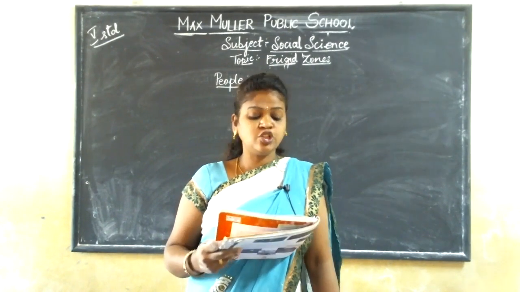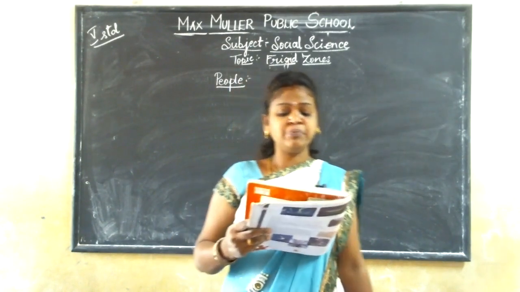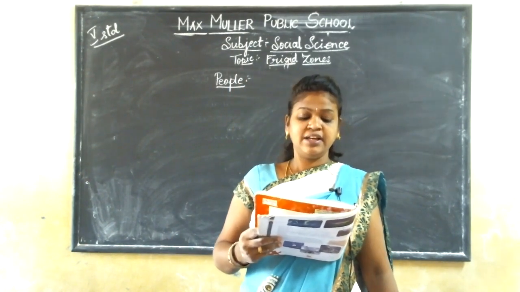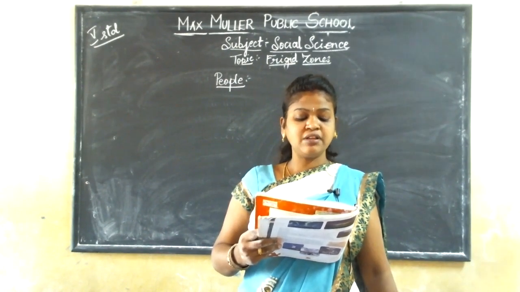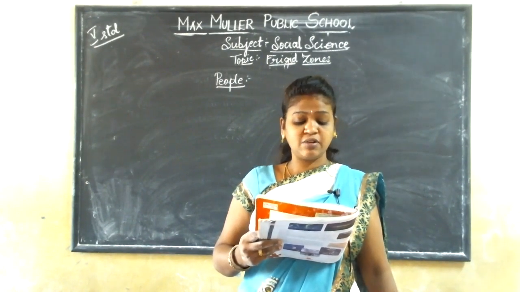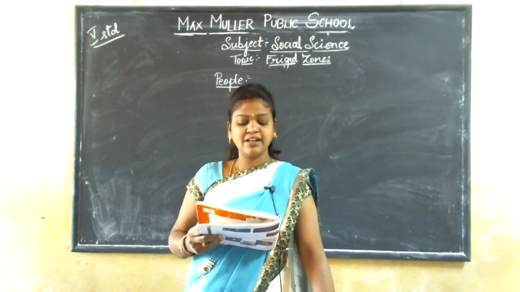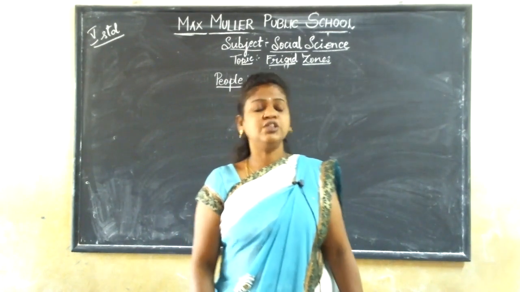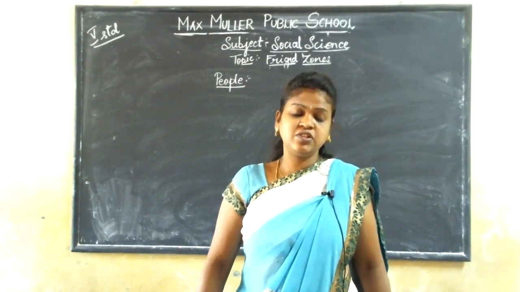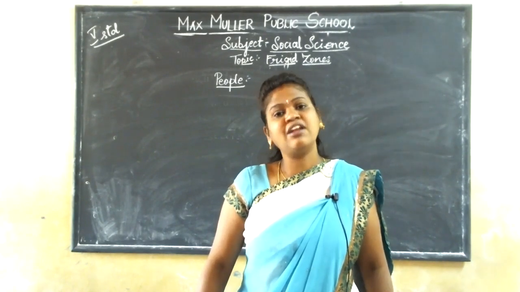People. Due to the climate of the frigid zones, very few people live in these regions. In the Arctic, people live in tribes and occupy the coastal regions which comprise parts of Greenland and the United States and Russia. So you all know that in frigid zones the climatic condition is very cold, where people cannot live.